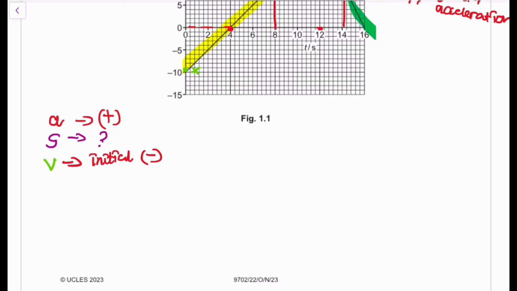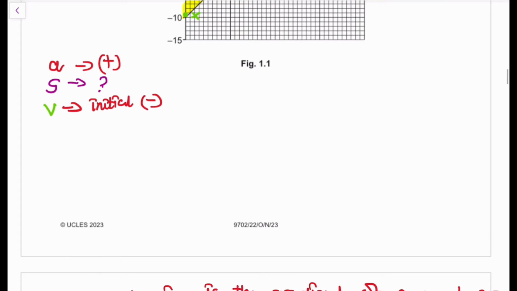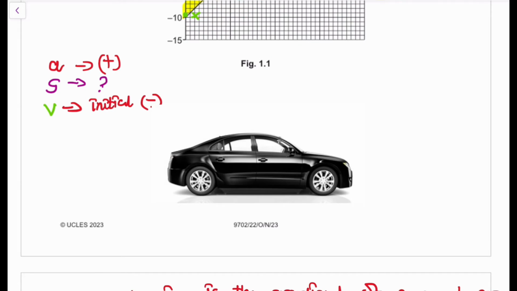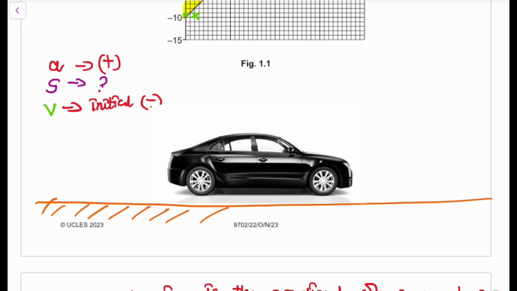Well, negative means it's moving in the opposite direction, right? Negative 10 means your velocity is in the negative direction, right? So let's bring back our car and let's assume we have a road, right? So we're going to assume we have a road like this, okay? Like so. And our car is going to move from point A on this road and it's going to arrive at a certain point that we want to find, right? So we're going to mark point X on this car, okay? So this is point X, and we have a specific car which is over there, right? This is point X. Let's keep that in mind.